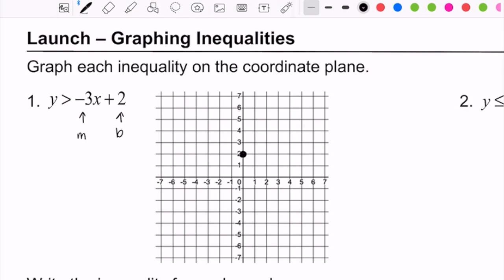So we're going to go down 3 and 1 to the right, down 3 and 1 to the right, and then we can also go back to the y-intercept, and we can do opposite. So we can go up and to the left to get one more point on the graph.